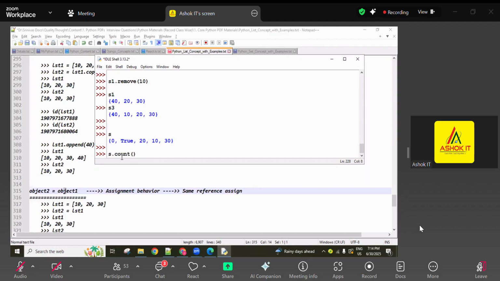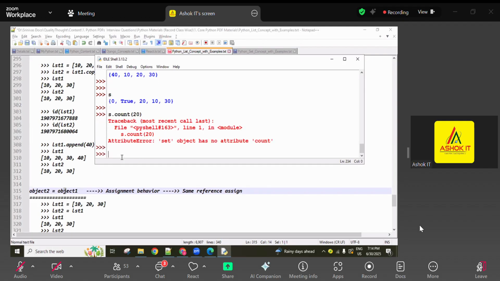Now this is the set's count method. See here, I'm using the count method and giving 20. Now you are getting an attribute error. The count method works on a string or a list, but not on a set. Whenever you see this attribute error, remember what it means: this is a set object, and this method does not work for this set object. If a given method does not support the given object, an attribute error is returned.